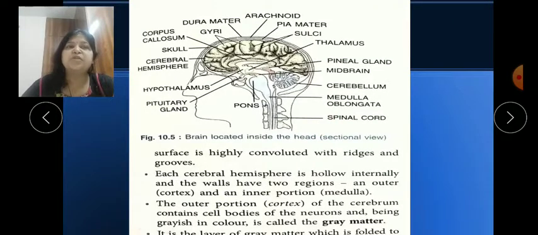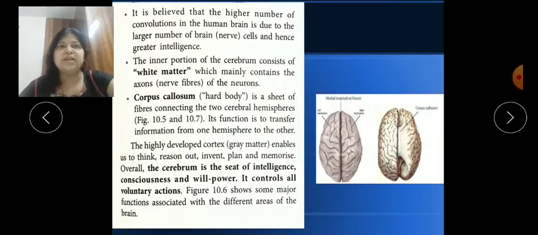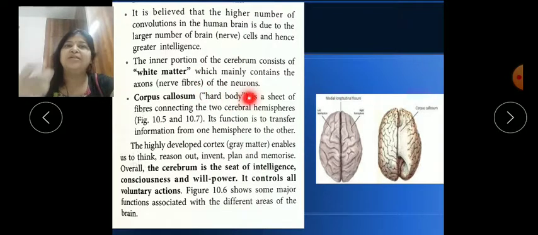Now the outer portion, the cortex, contains neurons, the cell bodies of neurons. The outer neurons are grey in color, and it is called grey matter. In this diagram they are not showing it. The inner portion consists of white nerve fibers. Outer nerves are grey in color, that's why it is called grey matter, whereas the inner portion is white matter, or you can say they are colorless, so they are called white matter.